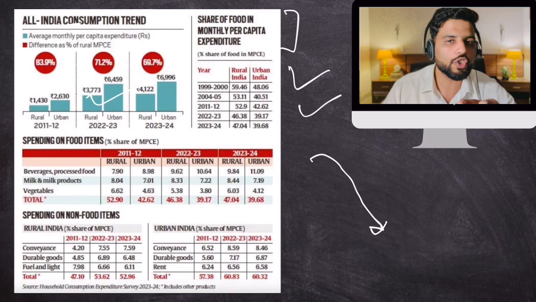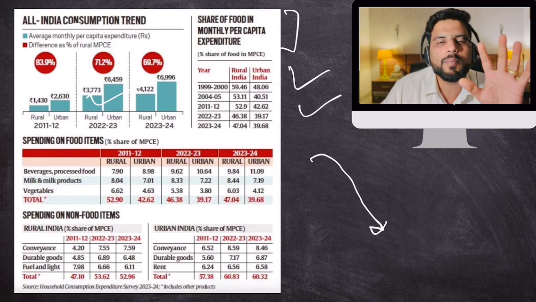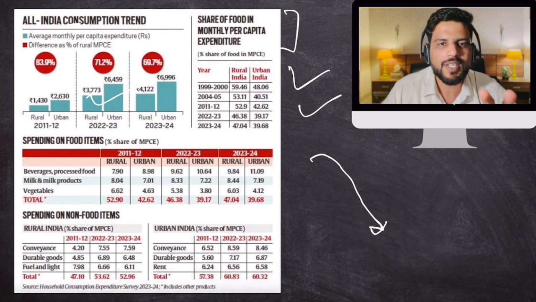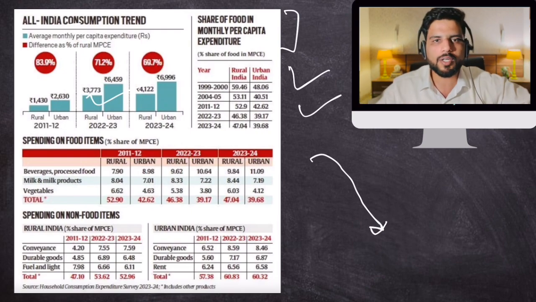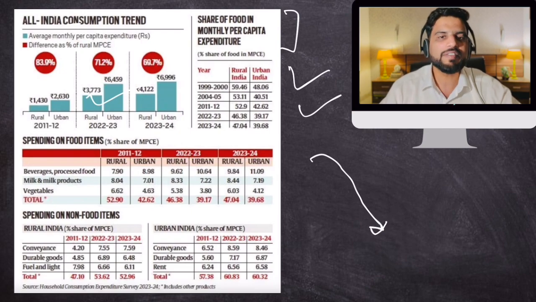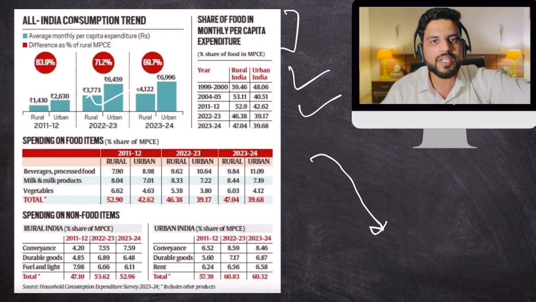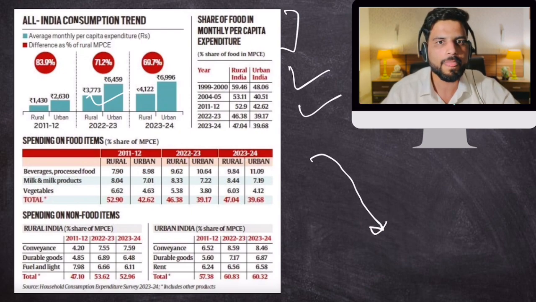But when you are rich, like the Ambanis, 0.00001% of your expenditure is on food. Other expenditure is on big-shot luxury items, right? So if the share of your food expenditure is declining in your total expenditure, that is generally considered good news. Very simply put, that means you are doing well.